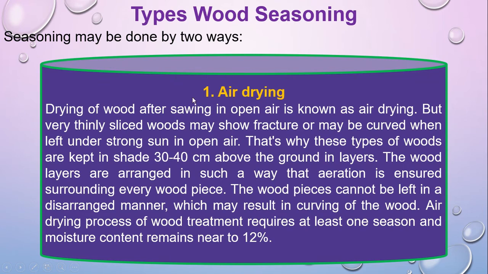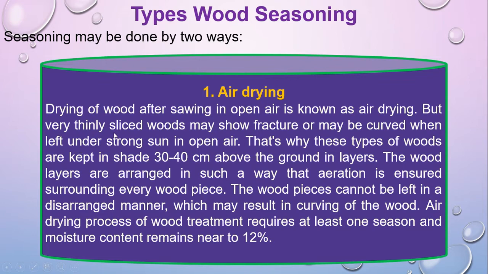There are two types of wood seasoning. The first one is air drying. So how can you use the air drying method? The definition of air drying is drying of wood after sawing in open air. That means you collect the wood and leave it in the open air, which is called air drying.